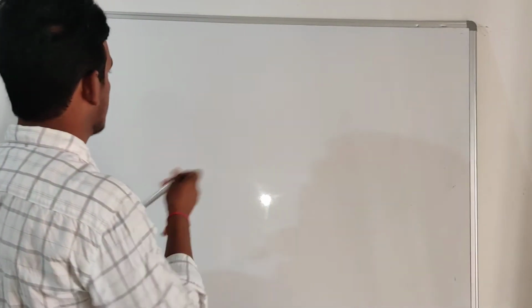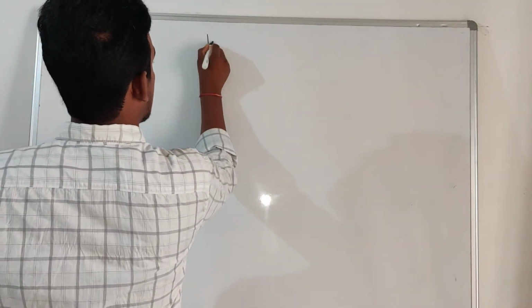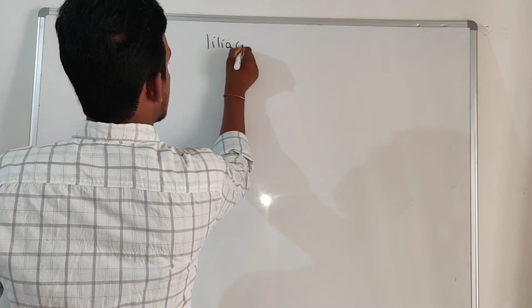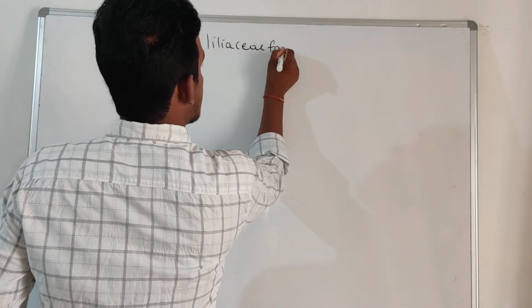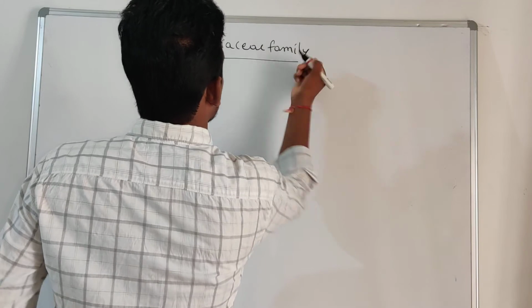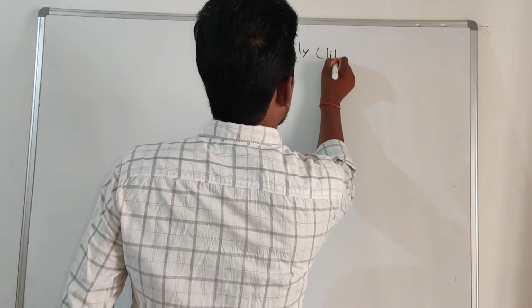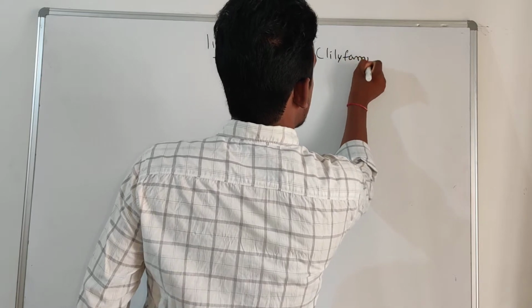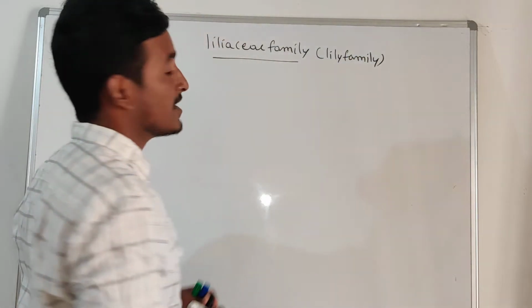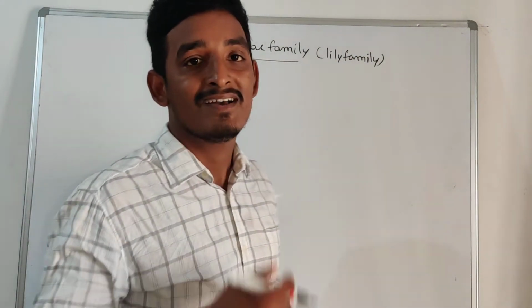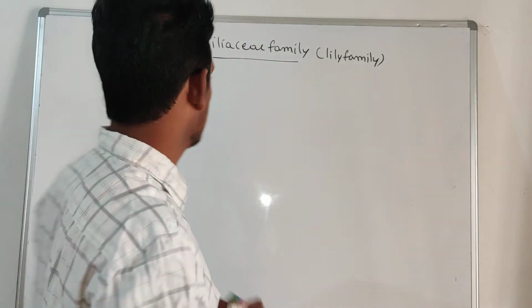In the last lecture we had discussed the Solanaceae family. Now we are going to discuss a new family, that is the Liliaceae family. The Liliaceae family is also called the lily family. First we are starting with the classification of this family.